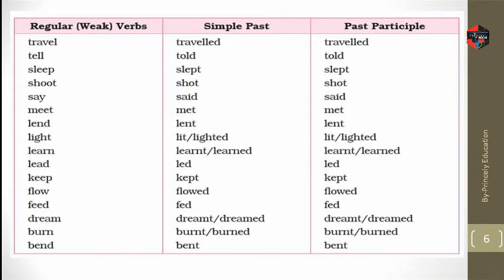The base form of the verb is the first column: travel, tell, sleep, shoot, say, meet, lend, light, learn, lead, keep, flow, feed, dream, burn, bend. All of those are base forms. Why base form? They are the simple ones and they are in present. That's why they are called base form.